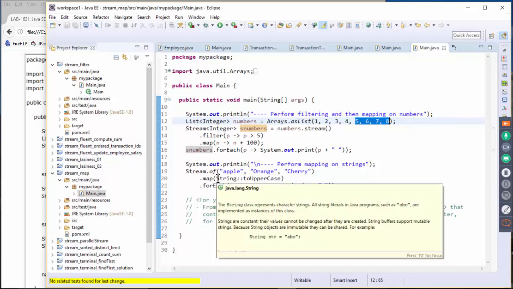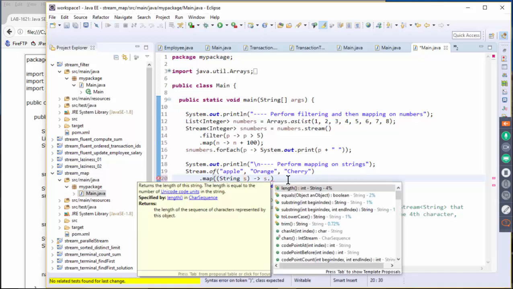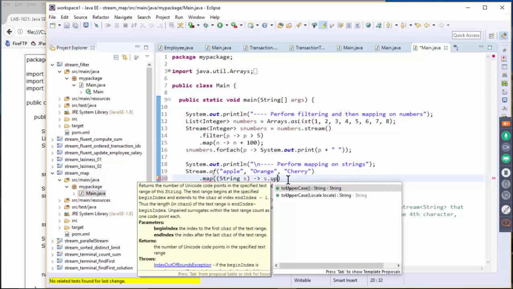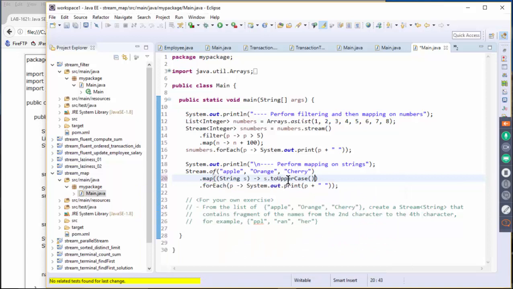Again, this is an example of method reference, and this is again the same thing: you get the string object, and then basically you are going to say String::toUpperCase, like this.